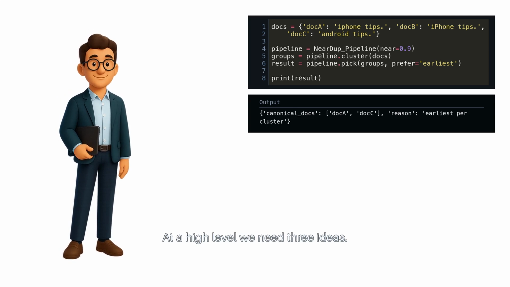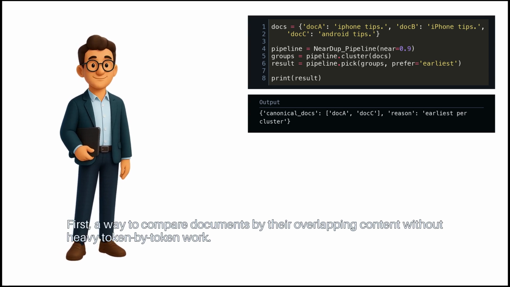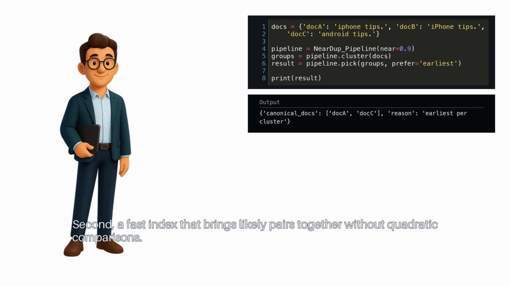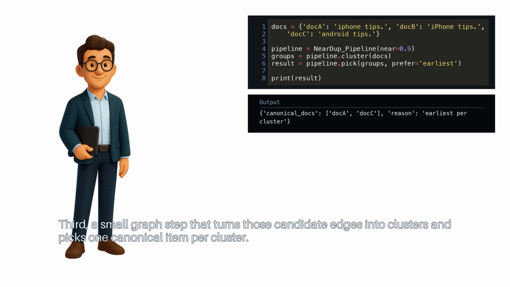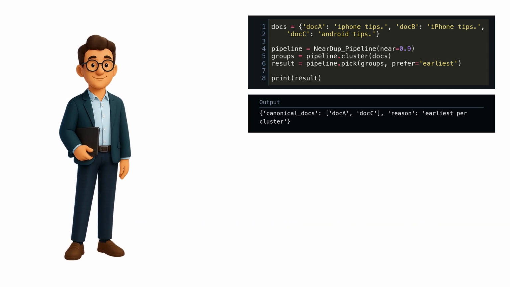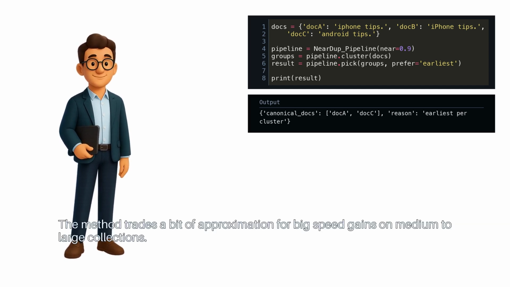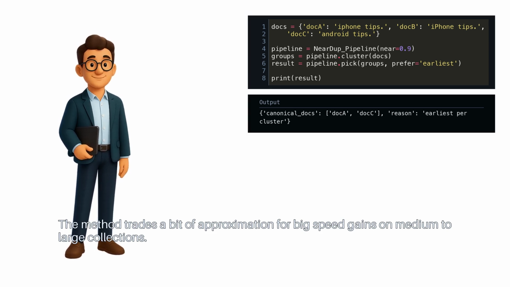At a high level, we need 3 ideas. First, a way to compare documents by their overlapping content without heavy token-by-token work. Second, a fast index that brings likely pairs together without quadratic comparisons. Third, a small graph step that turns those candidate edges into clusters and picks one canonical item per cluster. The method trades a bit of approximation for big speed gains on medium to large collections.